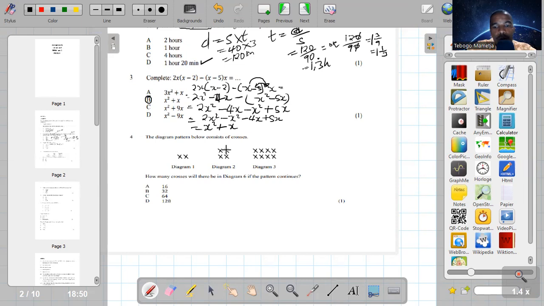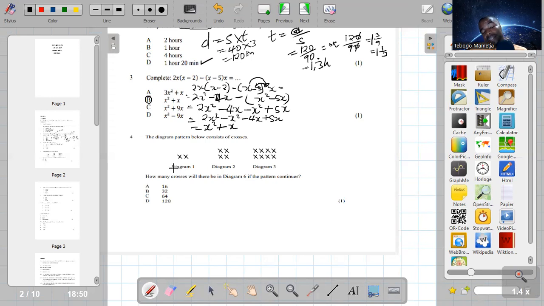Okay. So the last one, guys, is number 4. The diagram pattern below is made by crosses. Sorry, let me drink some water. How many crosses will be there in diagram 6 if the pattern continues?